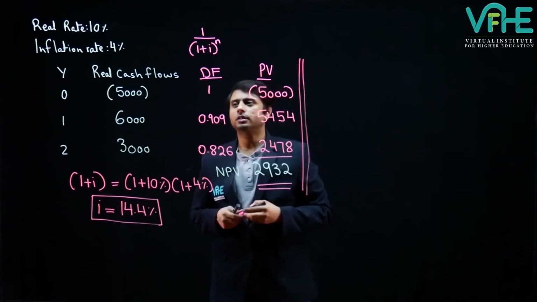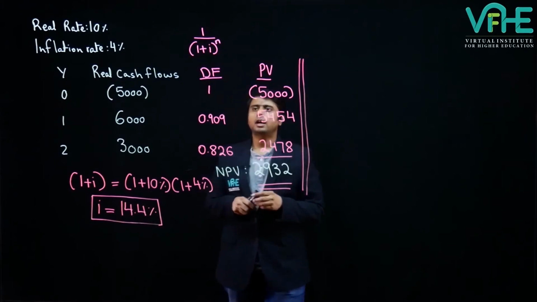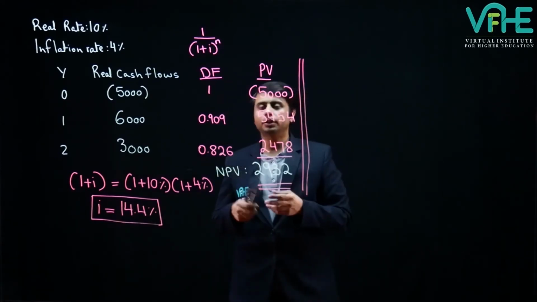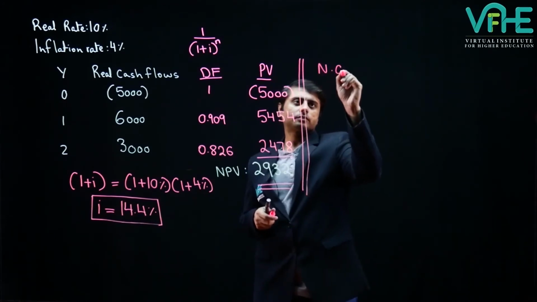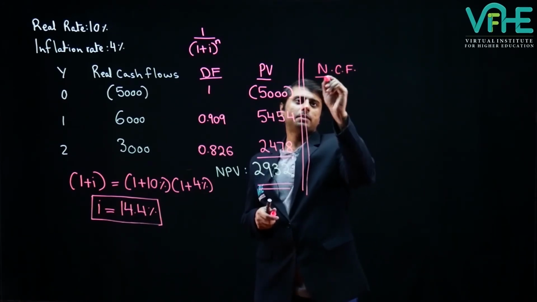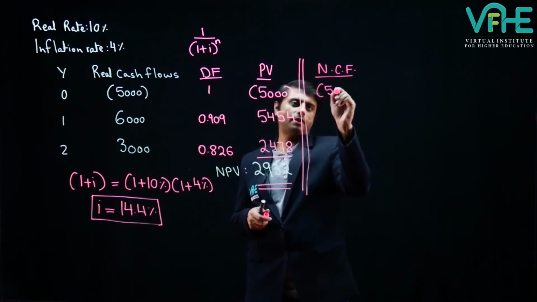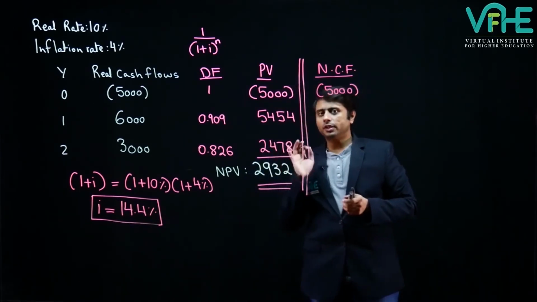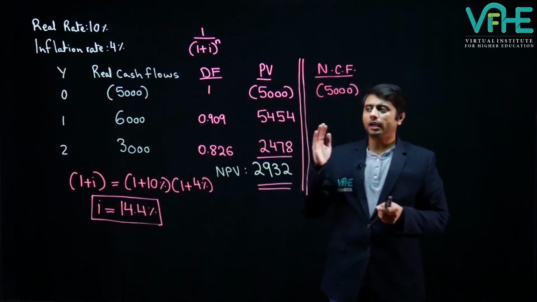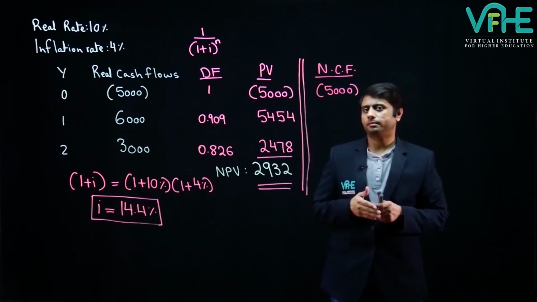Our first real cash flow is negative 5,000 and it is at year 0. So the nominal cash flow will be the same, which is negative 5,000. The second real cash flow is 6,000 and it has the impact of inflation removed from it.